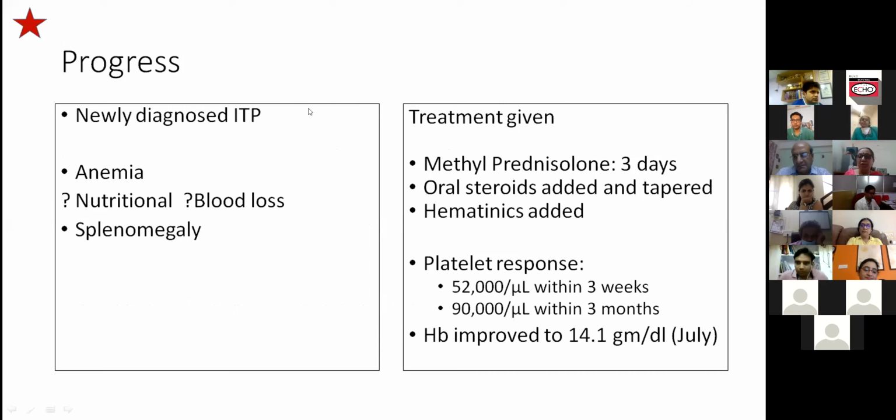Okay. So now with that history of liver biopsy showing chronic hepatitis, would you like to say something about the anemia and the thrombocytopenia at present? I mean, ITP is a very simple diagnosis to make, but it is generally not preceded by some such illness in the remote past. There would be an acute viral infection or a vaccination 2 to 3 weeks prior to the onset. Yes, we can understand.